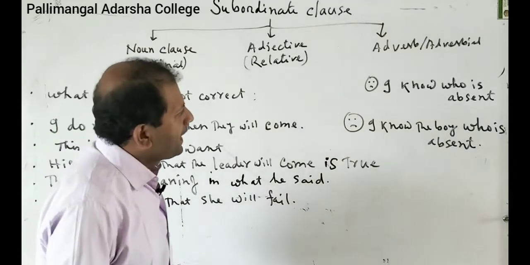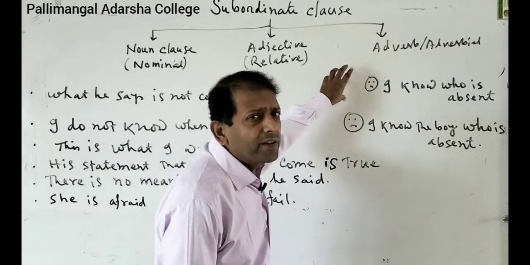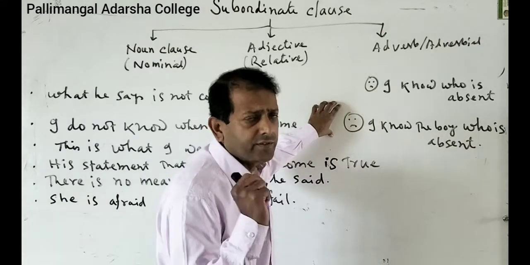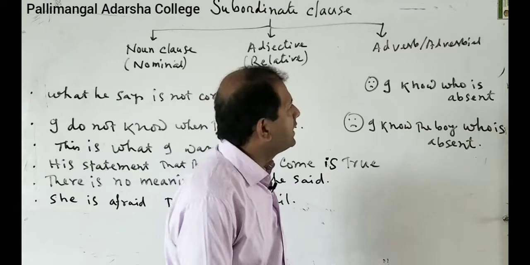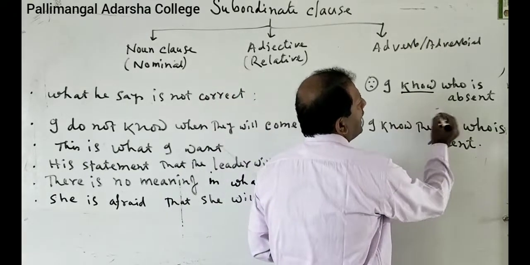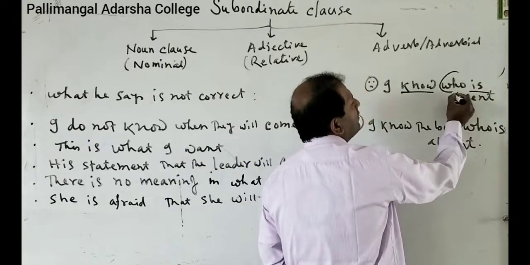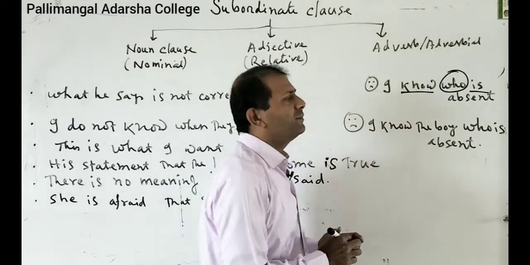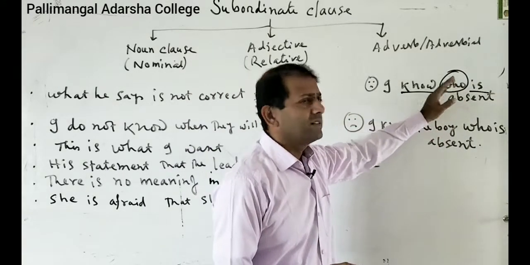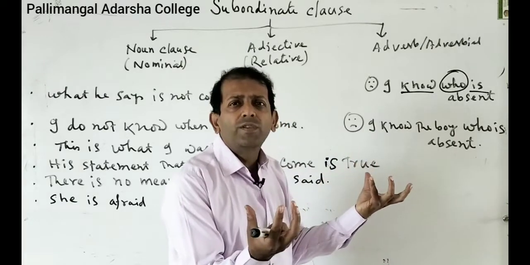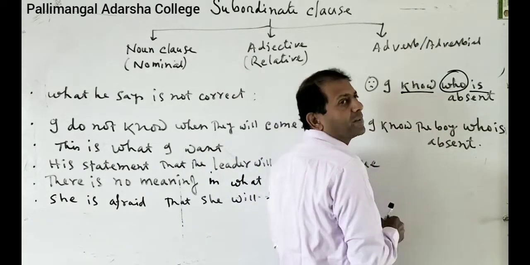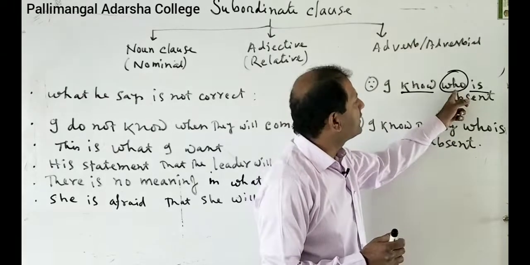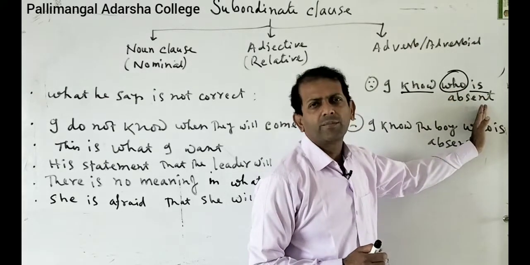Now I have set two examples by means of two sentences. First one: I know who is absent. Look here. This is a verb and this is another verb, and in the middle there is a connector, connecting two parts. Here the WH word, who, is the connector as well as the subject of the later part of the sentence.